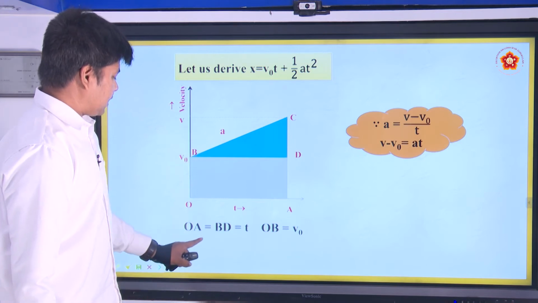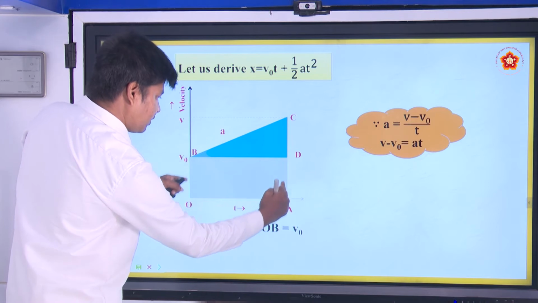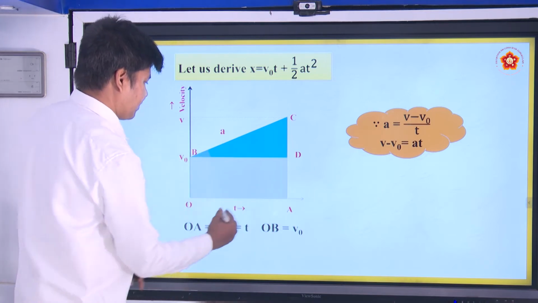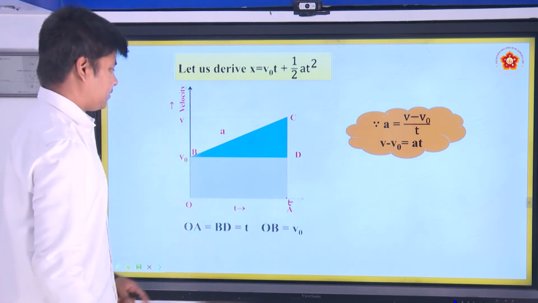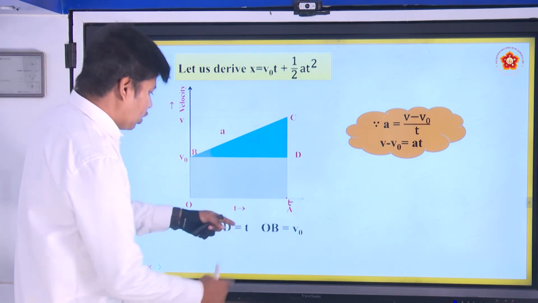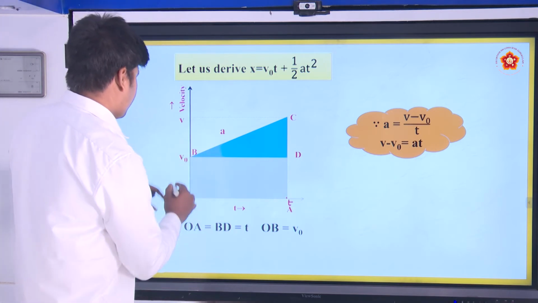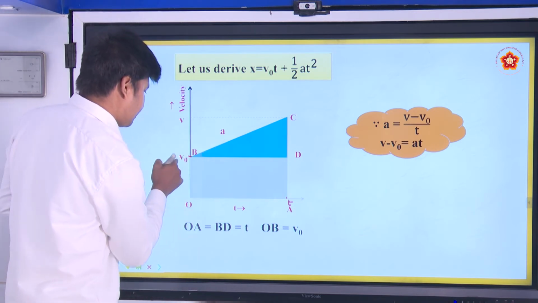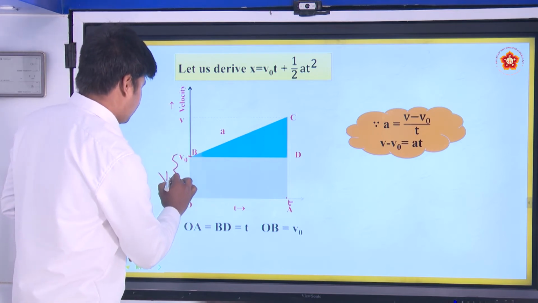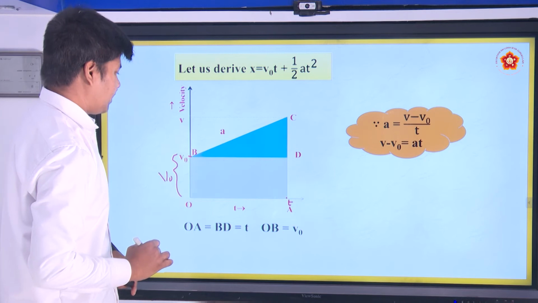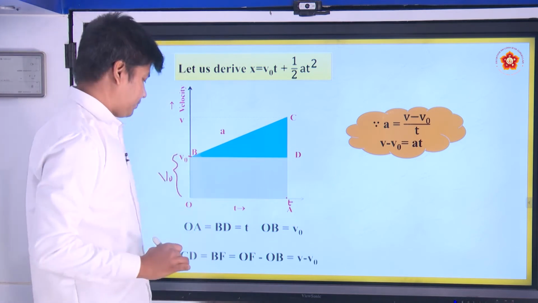So OA is equal to BD. So these two are the same, BD equal to t. So that means this point is t. OB is equal to v naught. So this is v naught, we already know, because this is the magnitude, this is the point v naught. So of course this will be v naught, alright. OB is equal to also AD, right.